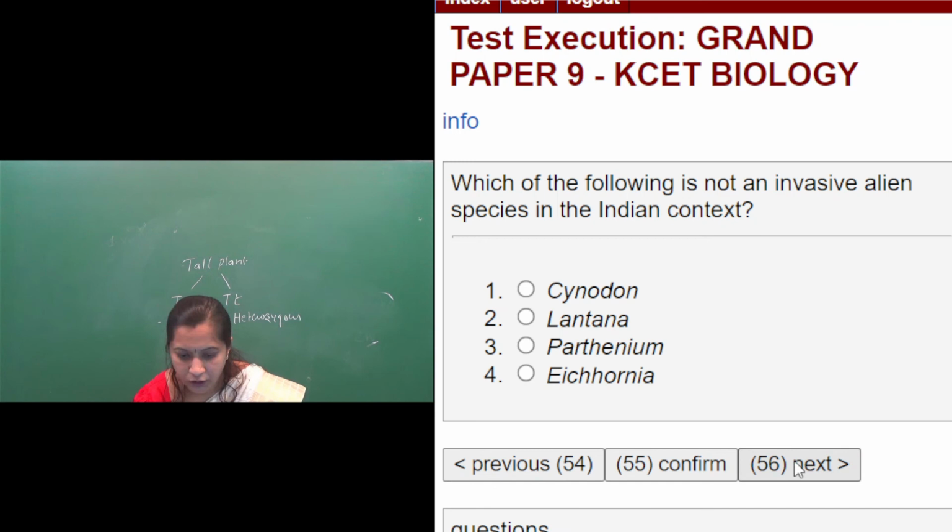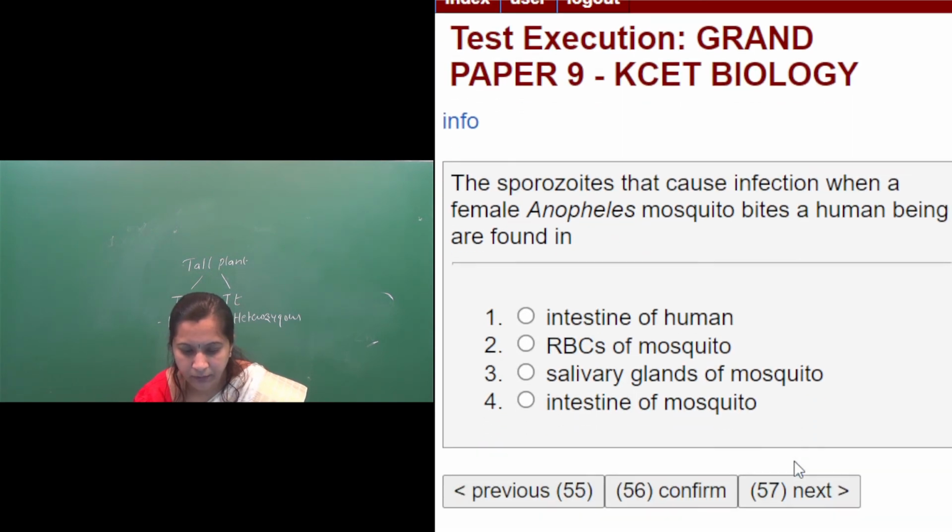Then next question, question number 56. The sporozoites that cause infection when a female Anopheles mosquito bites a human being are found in. First option, intestine of human. Second option, RBCs of mosquito. Third option, salivary glands of mosquito. Fourth option, intestine of mosquito.